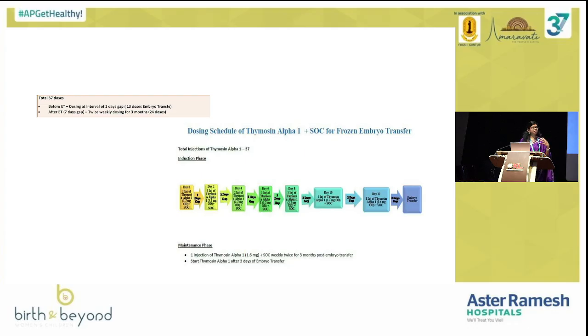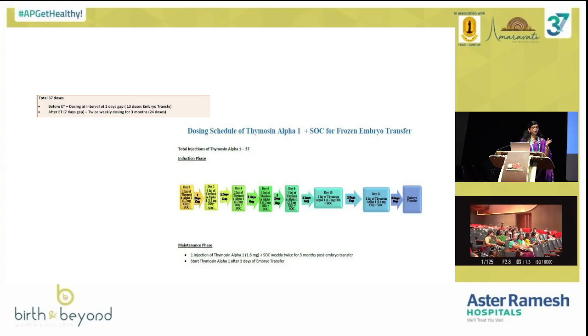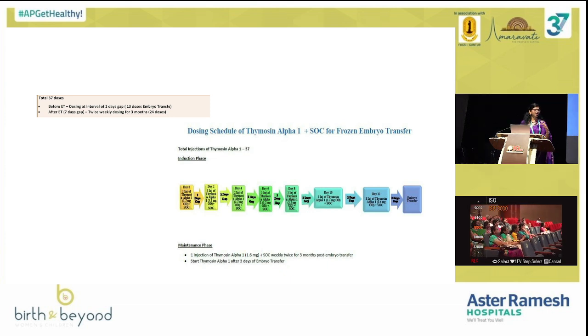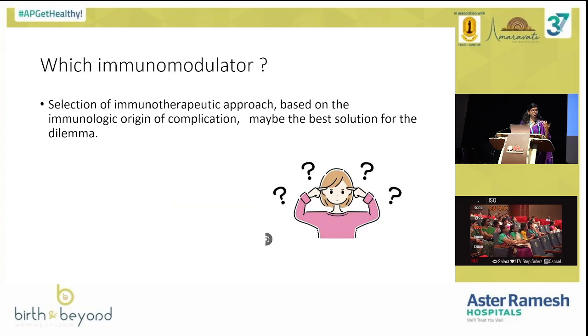So thymosin alpha in RIF cases, they are recommending it from day 0, on alternate days till 2 days before the embryo transfer. Once the test is positive, we can still continue twice weekly dosing for 3 months, that is up to 12 weeks. So thymosin alpha is the new drug in the market. There are a few studies which have positively supported this in RIF cases. In RPL cases, we still have to get more information.